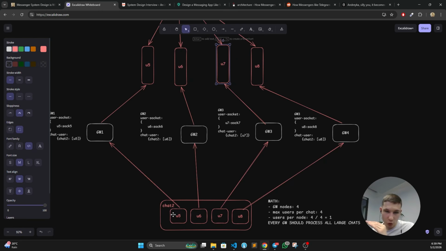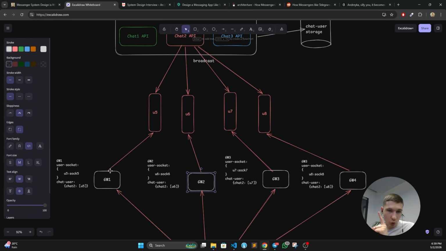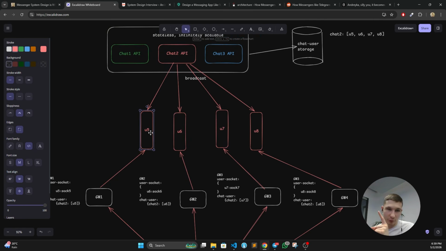With the fact that we have more chat participants than gateway nodes, every gateway node will have at least one user from the chat, which makes it connect to at least one single queue, which will make it process the message from this queue. So it's not any better than direct insertion, apart from hiding the latency quite a lot if we get too many messages in the queue and the consumer doesn't keep up with them. On top of that, we spend more money on the queue broker, deploying it and so on. So this is definitely not a scalable approach.